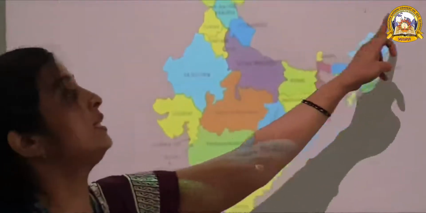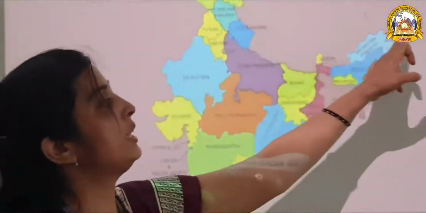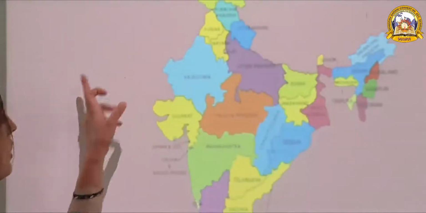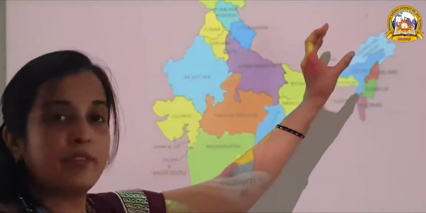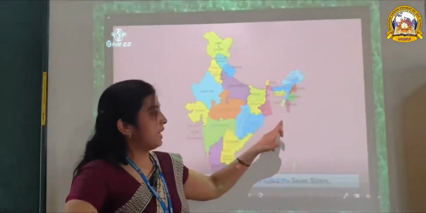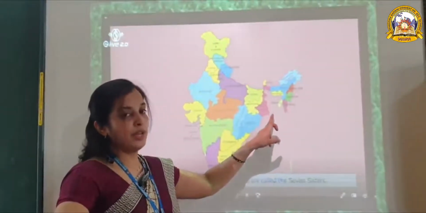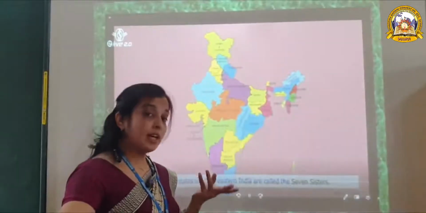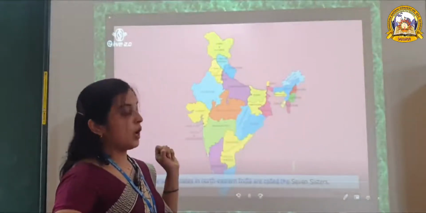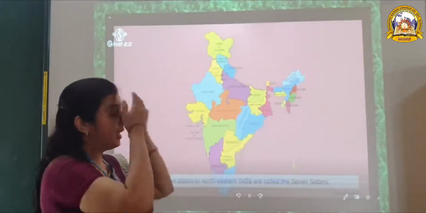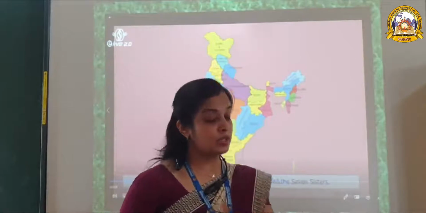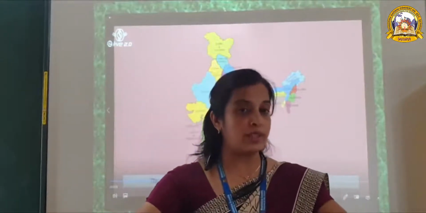This is the northeastern part of India. This is north, south, east and west, and this is the northeastern part of India. These 7 states are known as 7 sisters. Where are they located? They are located in the northeastern part of India. How many states are there? 7 states, and they are known as 7 sisters. The names of the 7 sisters are also given in your book on page number 232.